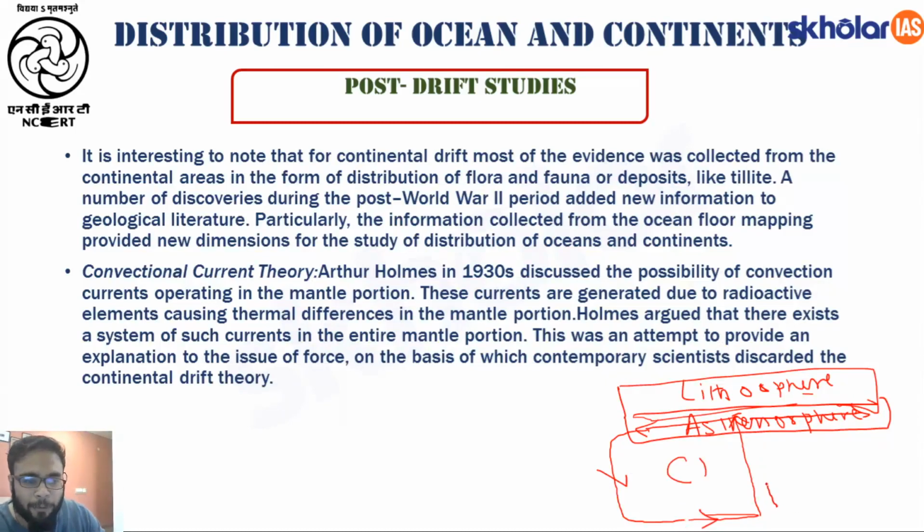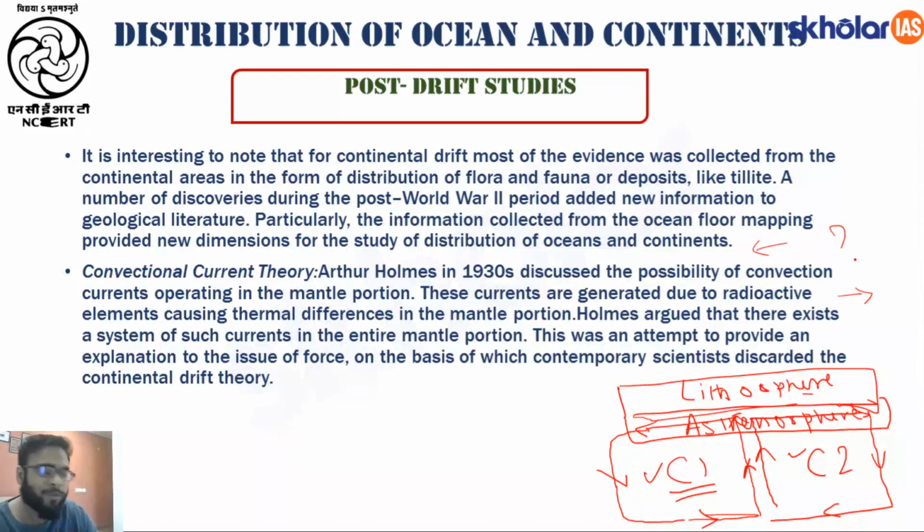Then again the magma will move in the upward direction, then it will move in the rightward direction, it will fall down and it will complete a shell. This I will call shell 2. Fine. So as the magma moves in the upward direction, either it will move to the right or to the left, meaning it will flow horizontally and complete a shell. I will call this C1 and I will call this C2. Fine. Now suppose there is only one convection shell present, take for example only C1. Okay, forget C2. If only C1 is present, what will happen to the lithosphere?